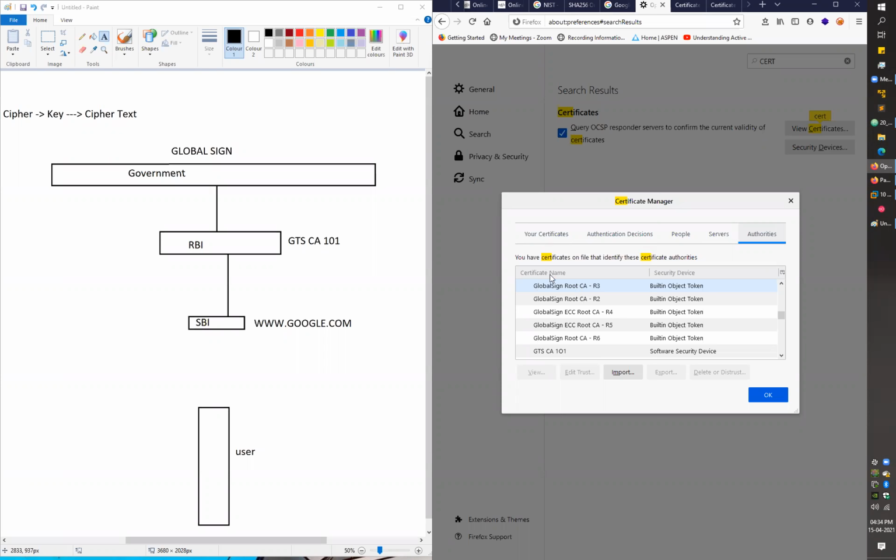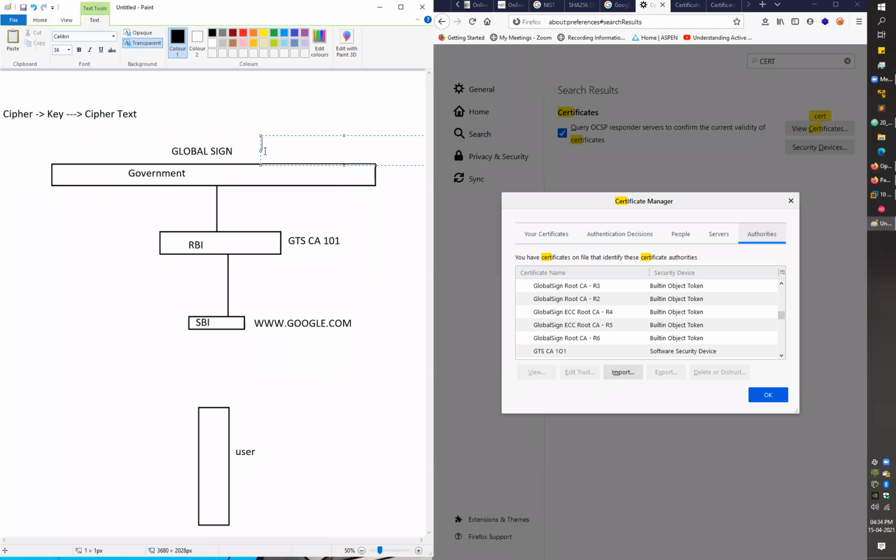So in our browser, we have the certificate for all the root level CA. We call them root level certifying authority. CA is just a short name which we use for the certifying authorities, right? So these were the root level CA.